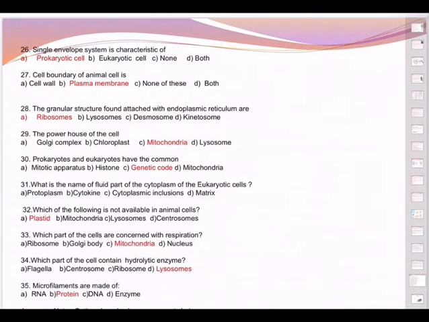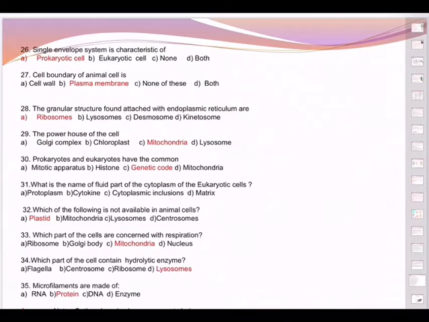Next, the powerhouse of the cell. A very expected and common question, most of the time asked in UPSC-NDA. The powerhouse of the cell is obviously mitochondria. Why? Mitochondria consist of many respiratory enzymes, and those enzymes carry out ATP synthesis.